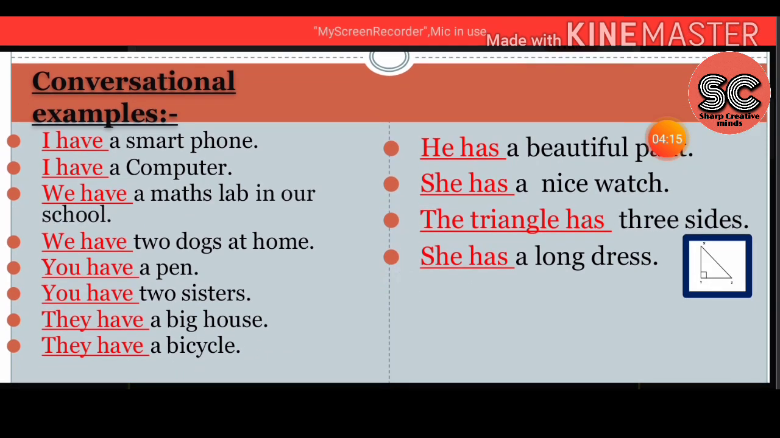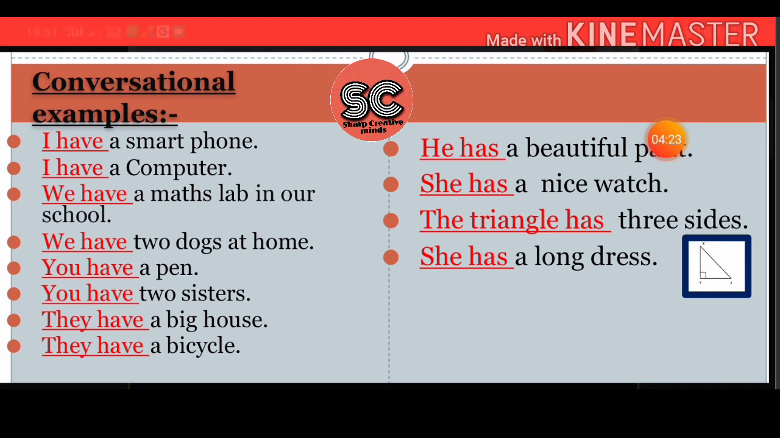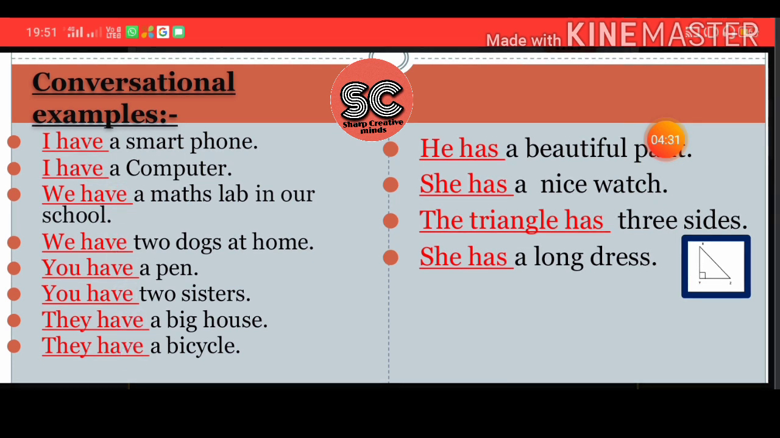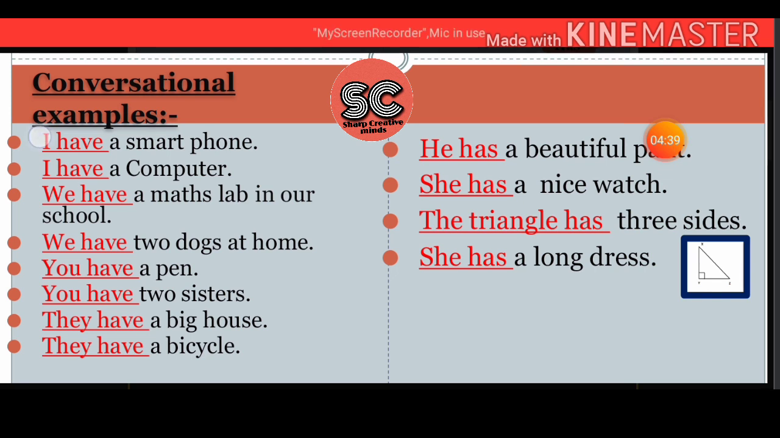Next, they have a big house. They have a bicycle. So my dear friends, with I, with we, with you and with they, we are making use of have. Is that clear to you? Now you try to make your own sentences using have. You can use it for I, for we, for you and for they.